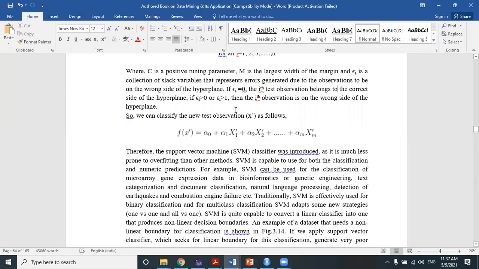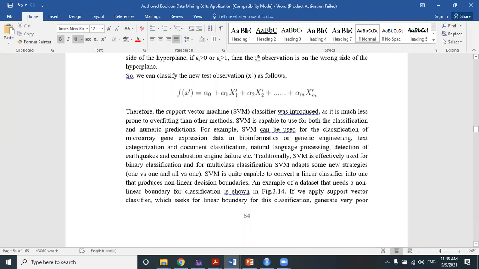so we can classify a test observation. Suppose a test observation has been given to you, x prime is a test observation, and we can classify it with the help of f of x prime. X prime is the test observation that you need to classify based on this formula of alpha 0 plus alpha 1 x1 prime plus alpha 2 x2 prime and so on.